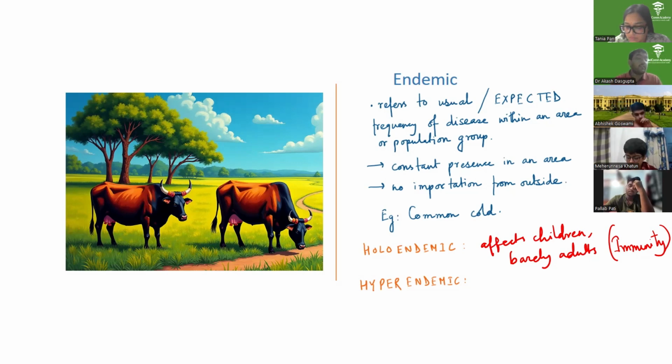So a hyperendemic disease is equally affecting all sections of the population, children as well as the adults, and having a continued presence in the population as a result of lack of immunity against the disease. A characteristic example is dengue. But for both holoendemic and hyperendemic, the fact is that they are usual diseases in that particular setting. Clear? Endemic, everyone is clear? Absolutely?